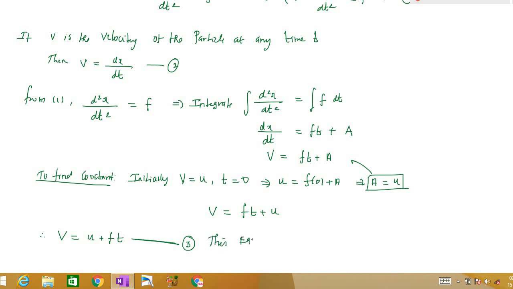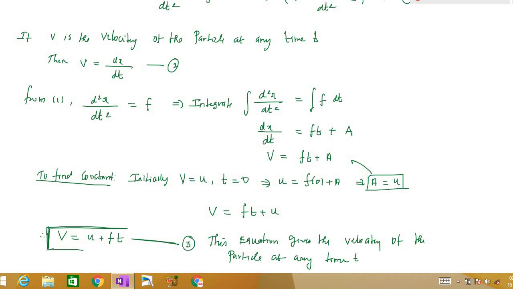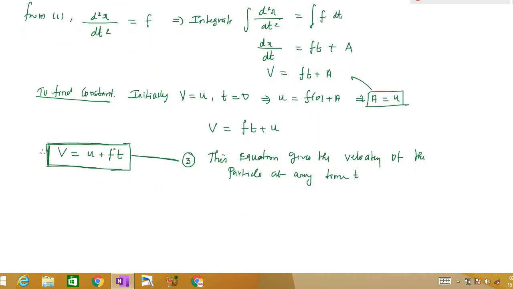This equation gives the velocity of the particle at any time t with constant acceleration. So this is the first equation, right? If the particle is moving under constant acceleration and you want to find the velocity, we need to find u plus ft. So this is the first very important derivation.